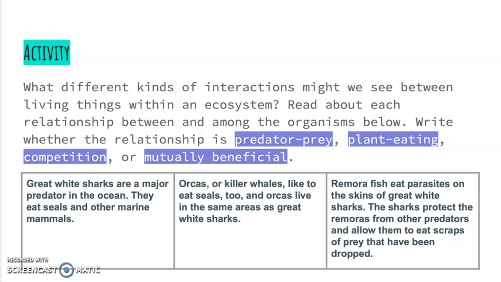So the first one, if we read closely, we see that the great whites are eating the seals and other marine mammals. So this is an example of a predator-prey relationship. In the second example, we see that the killer whales are eating the same thing as the great whites, and they live in the same area. So this is a competitive relationship. And then if we read the last example, we see that the fish are doing something for the great whites, and the great whites are doing something for the fish. So it's a mutually beneficial relationship.